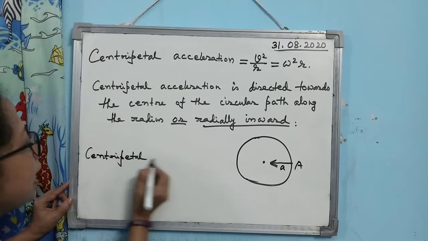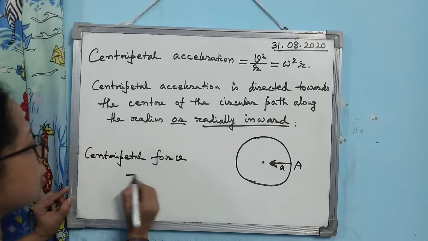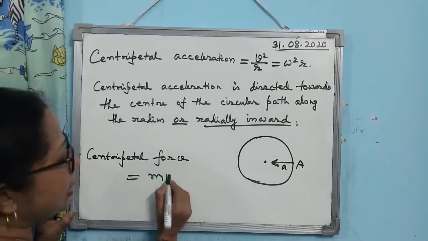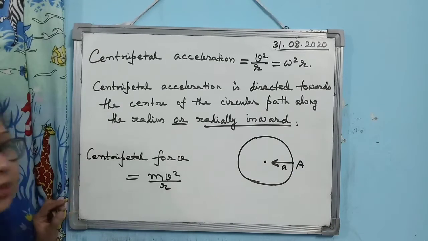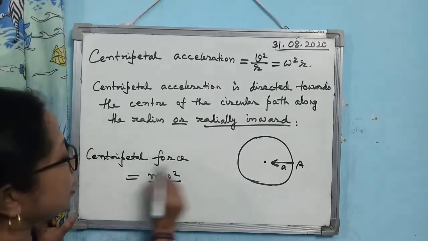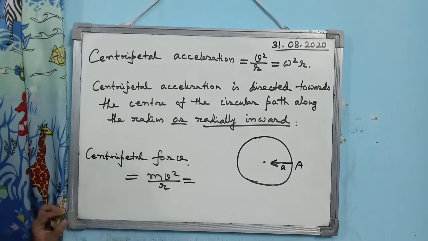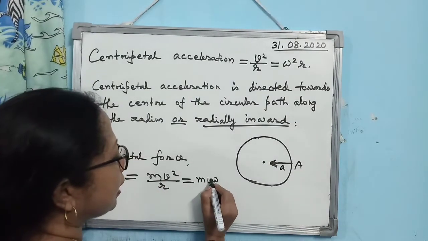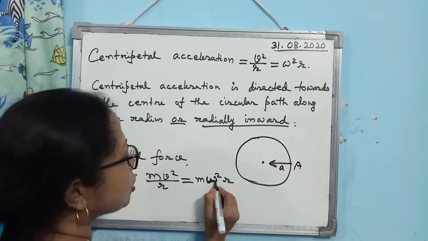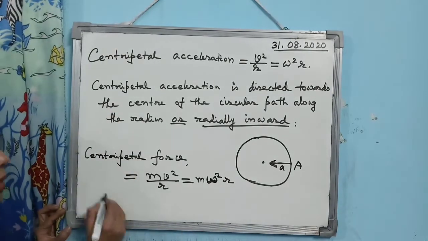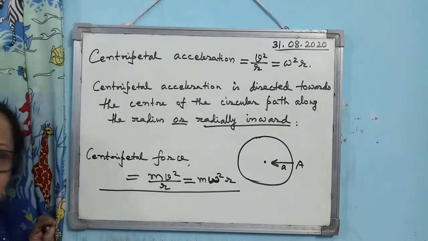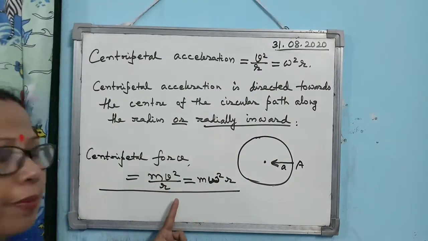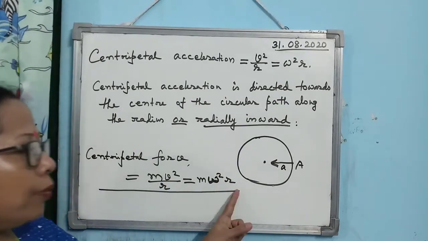According to Newton's second law, you can write mass into centripetal acceleration. Centripetal acceleration is V square by R. So the expression for centripetal force is m v square by R, or you can write it as m omega square R. Either way, this is the magnitude of the centripetal force.